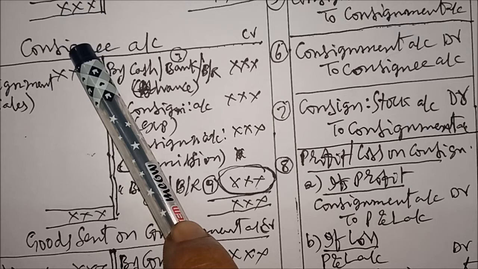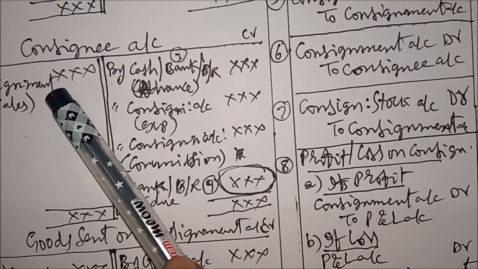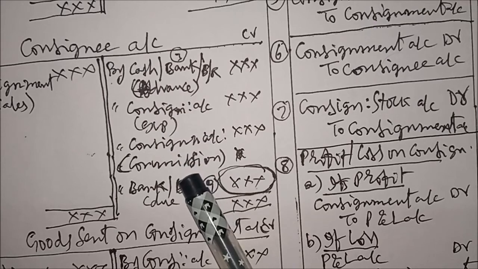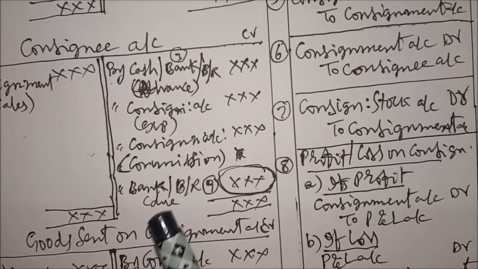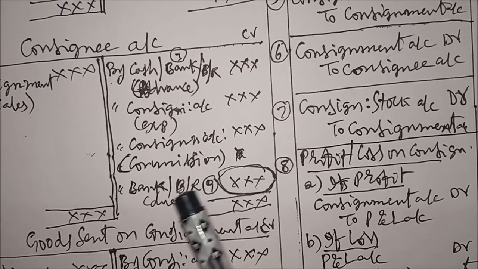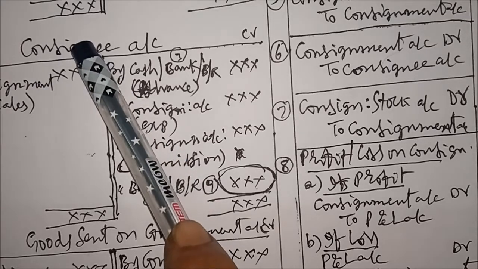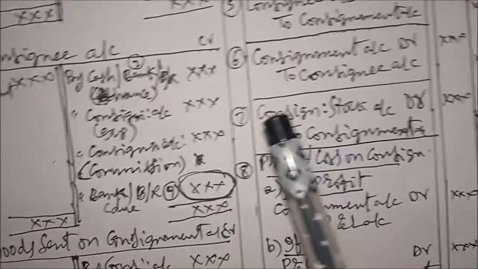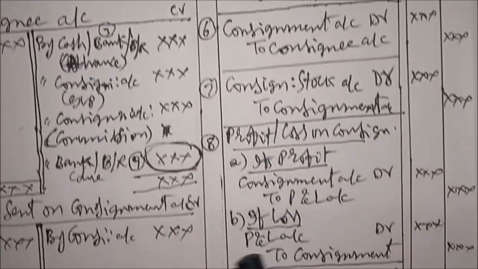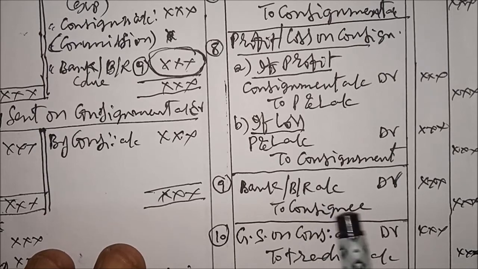Once again I repeat, for debit item entry, heading account debtor to item account. For credit item, item account debtor to heading account. Here item is on credit side, so you debit the credit item: bank account debtor or bill receivable account debtor to consignee account. Over.